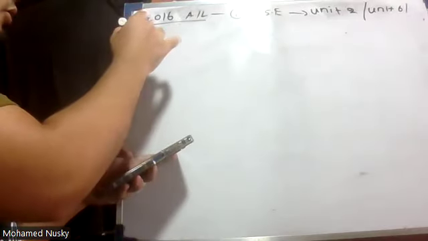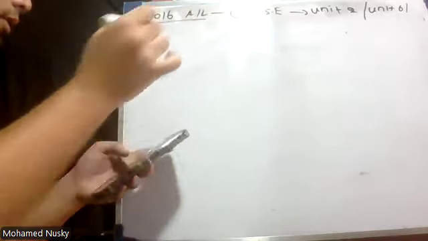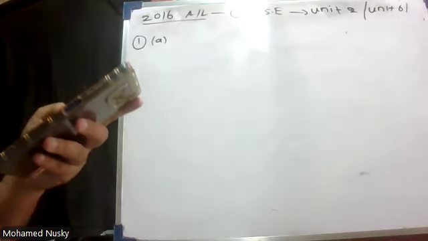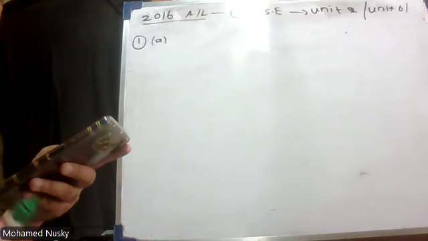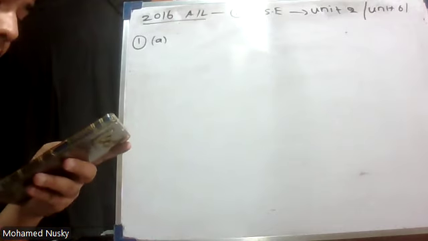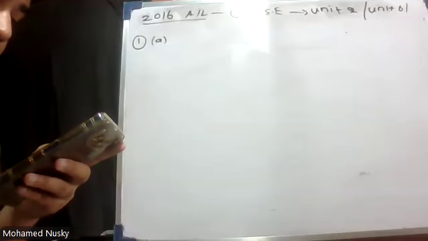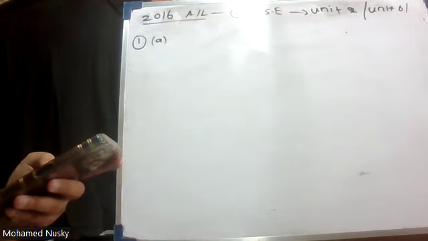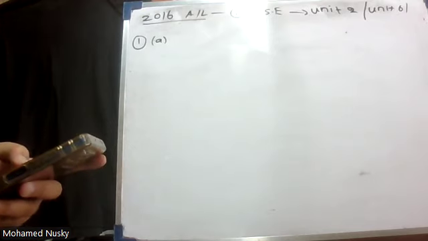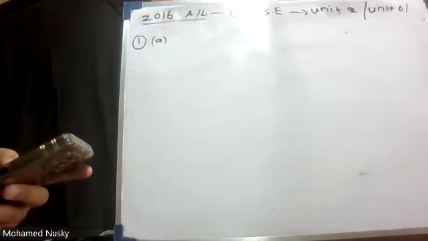So the question 1 A part: you are provided with the following list of some p block elements in the periodic table. From the list, identify the non-metallic element that forms a homoatomic covalent lattice of high hardness. Now, what forms this covalent lattice?